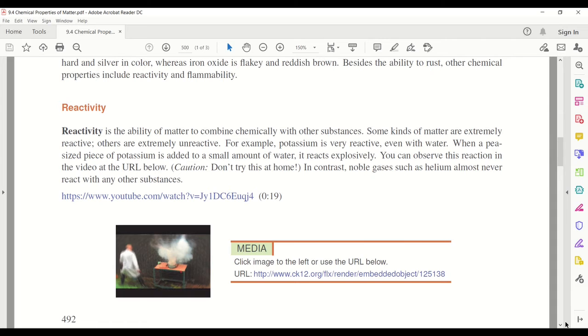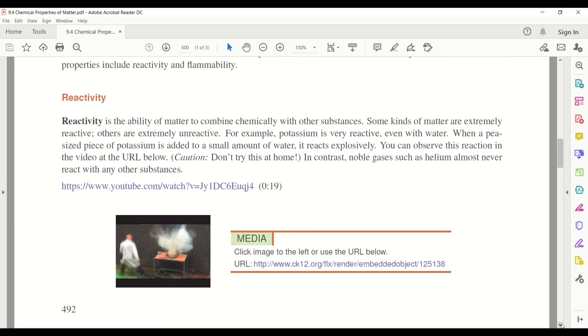You can observe this reaction in the video at the URL below. Caution, don't try this at home. In contrast, noble gases such as helium almost never react with any other substances.